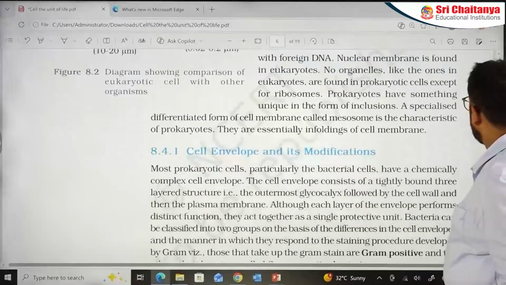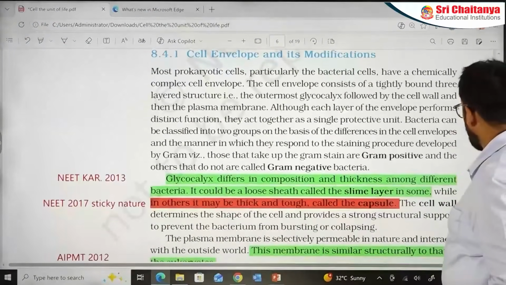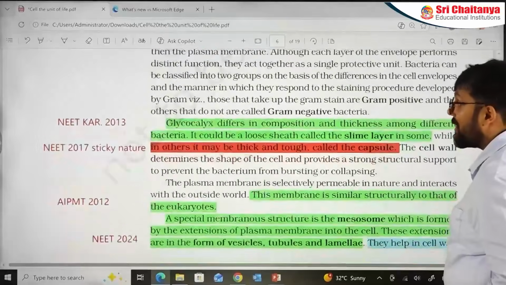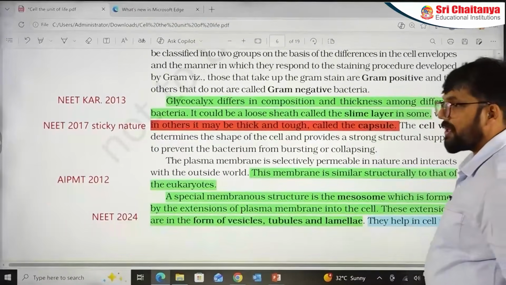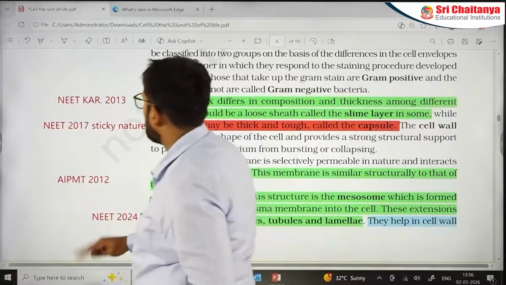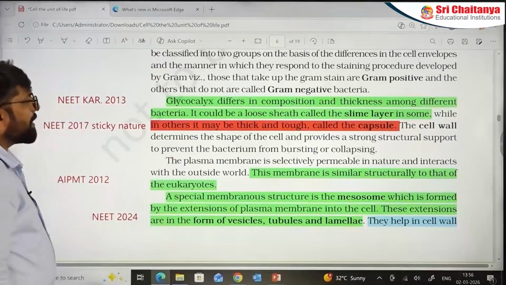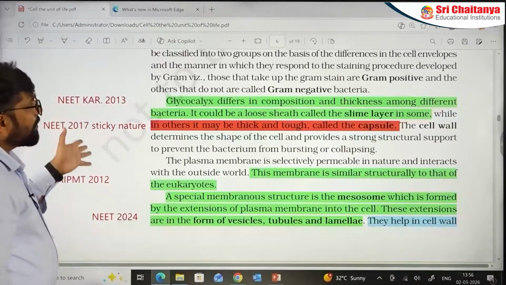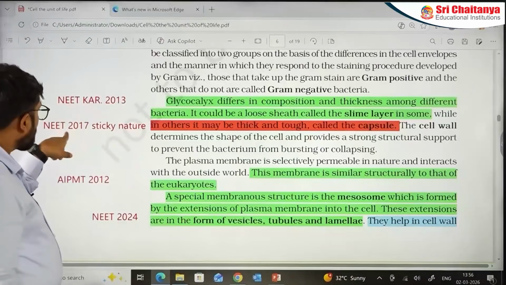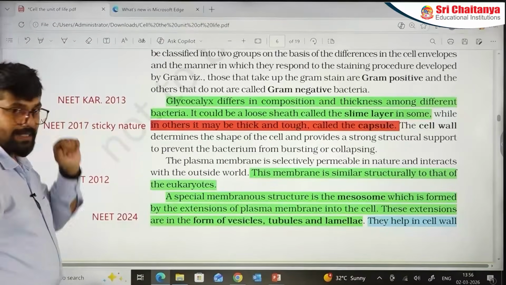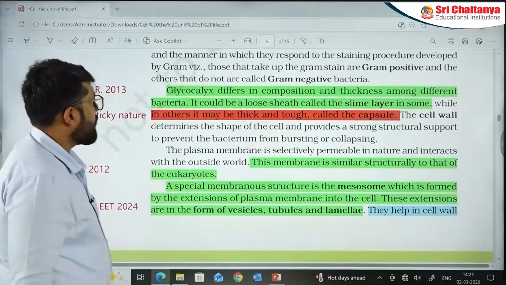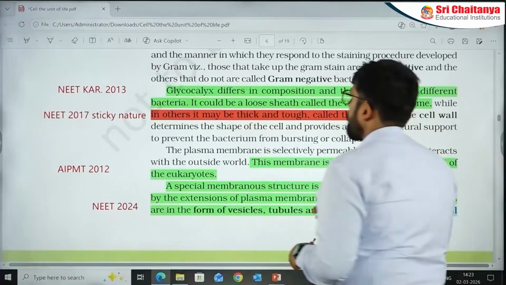We are discussing the next section. Yes, already discussed glycocalyx with you. Now see, this NEET Karnataka 2013, where NEET was adopted in some states, it was not adopted in other states, or some states were having their own NEET at that particular time. Let's not go there. Glycocalyx, their composition. The question actually came in 2017 on the sticky nature.